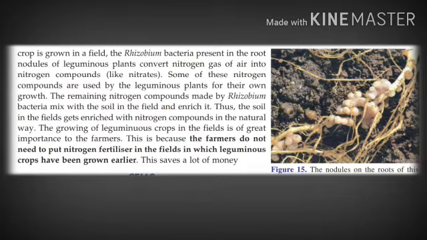Children, the growing of leguminous crops in the fields is of great importance to the farmers. How? Because the farmers do not need to put nitrogen fertilizer in the fields in which leguminous crops have grown earlier. Understand? Suppose one year leguminous plants have grown. Then next year when the farmer will again grow the crop there, he will not require any nitrogen